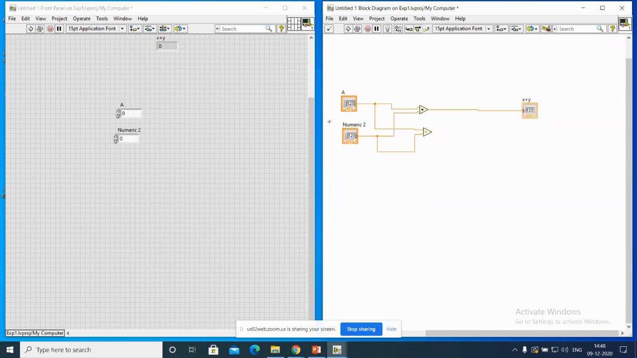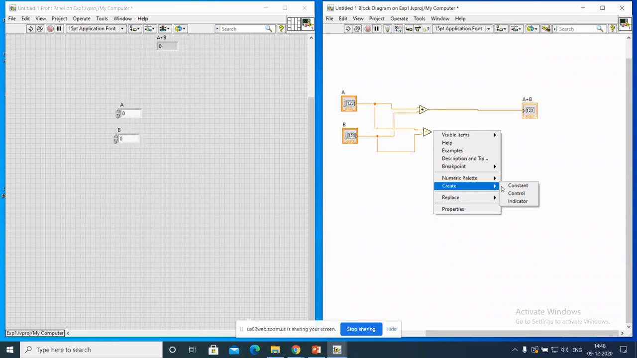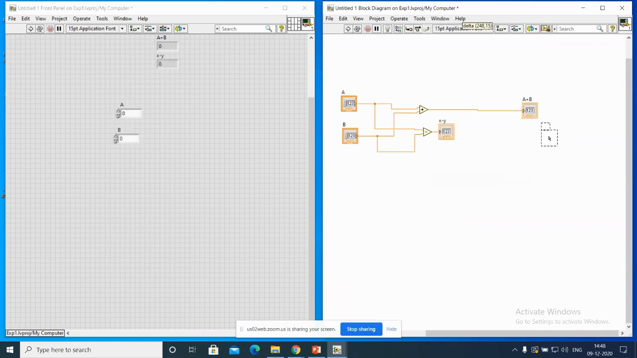By giving the right click, I create the indicator: sum of A and B, so that its result is A plus B. Similarly, right click, create indicator: A minus B. So this is my small program.